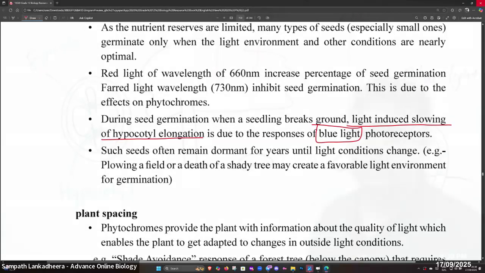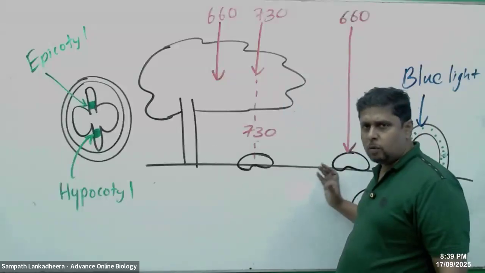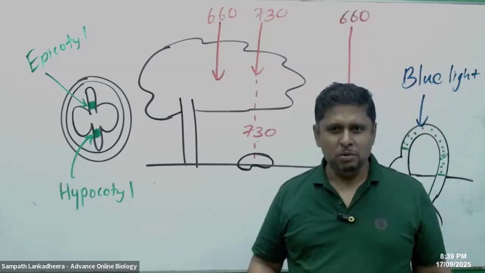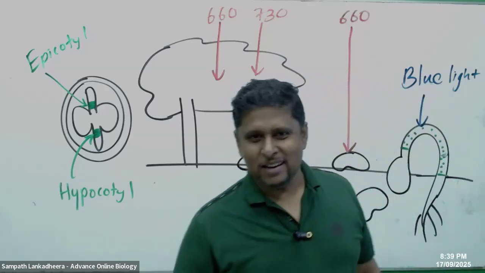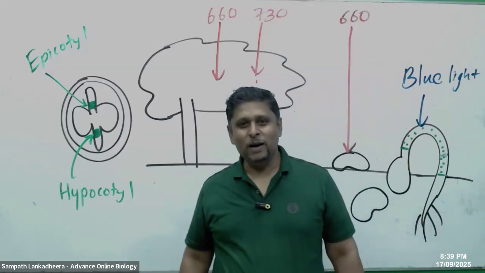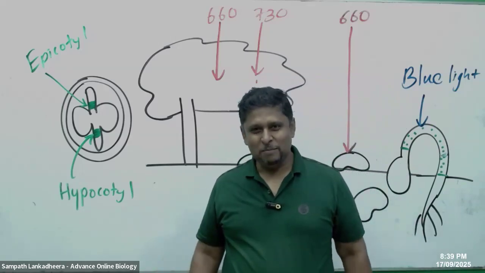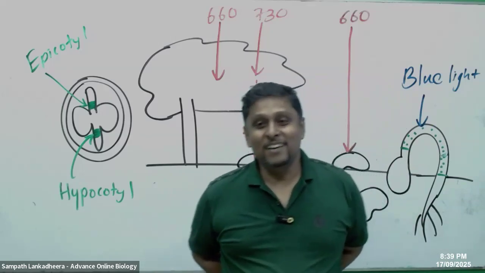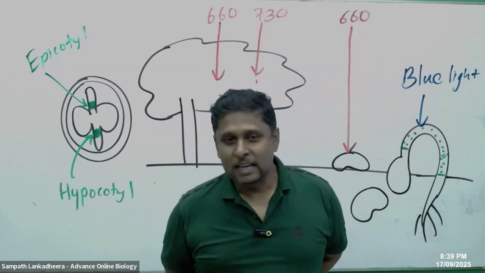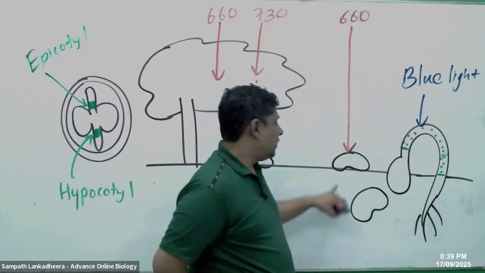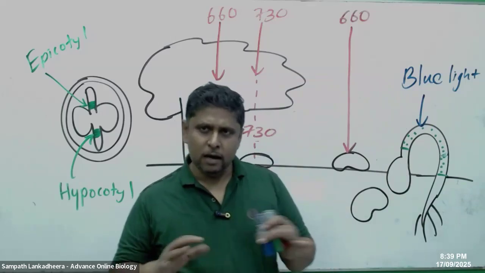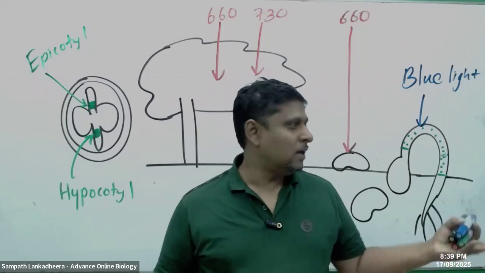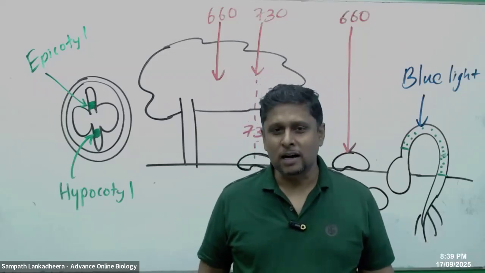So sometimes some seeds don't appear from the ground until they get good light conditions. Sometimes you do the same thing, until you get your requirements, you don't get up in the morning. Some of you, we know that. So same like that, until the seeds receive their required conditions, they don't germinate. They wait for some basic requirements.